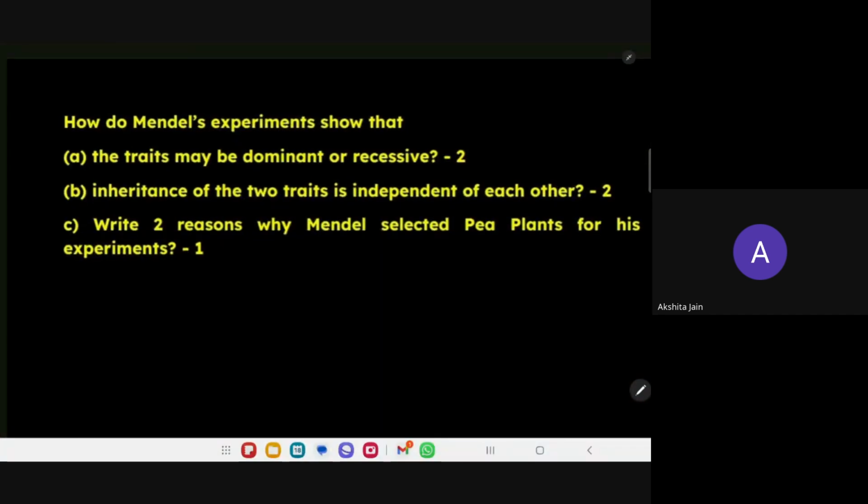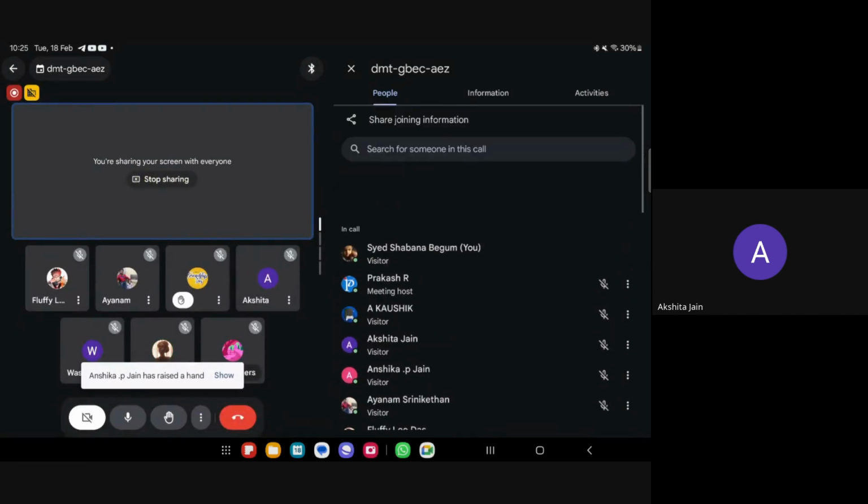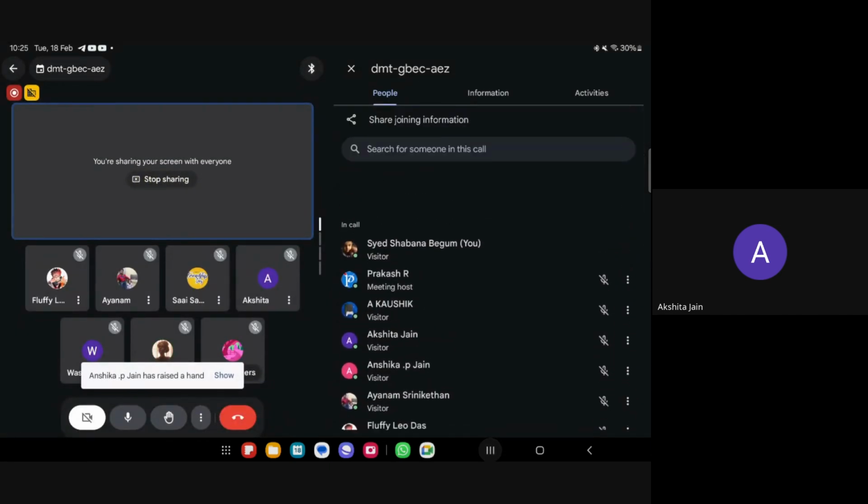What question have they asked here? How do Mendel's experiments show that the traits may be dominant or recessive? This is a 5-mark question with three subdivisions: the first question carries 2 marks, the second 2, the third 1, so you should write accordingly. Who will answer this question for me?